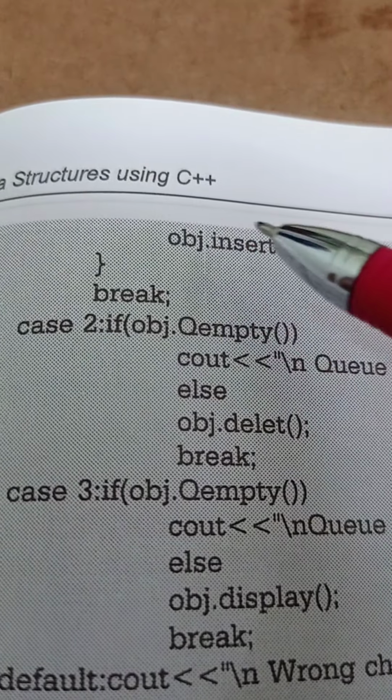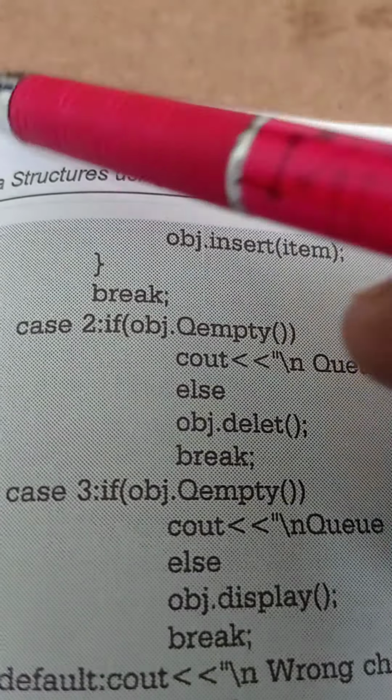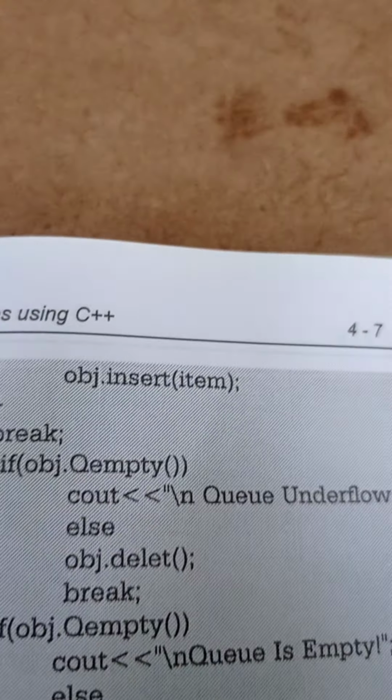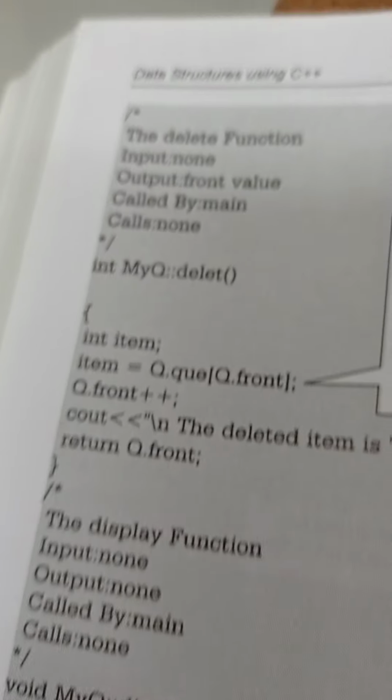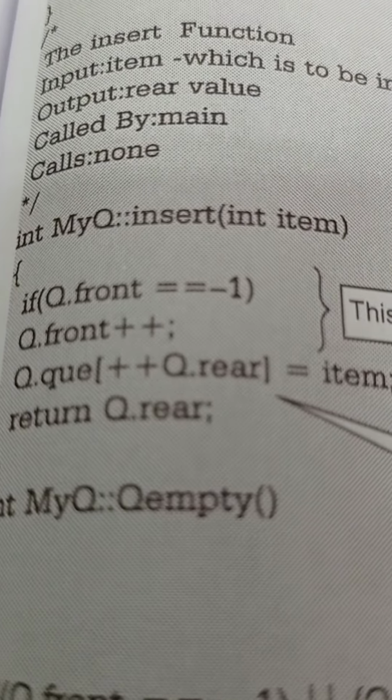Therefore, when this is executed, it will go to the insert function. Already we have defined all the functions. It will come here, where the insert function is, and it will execute the instructions in that function.